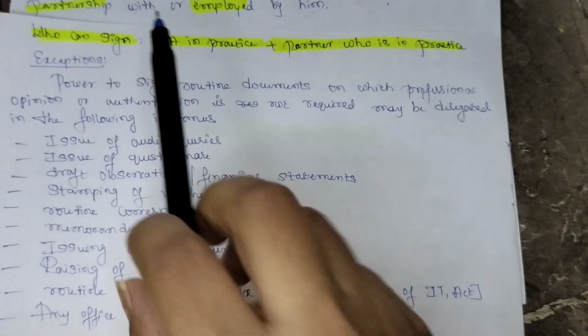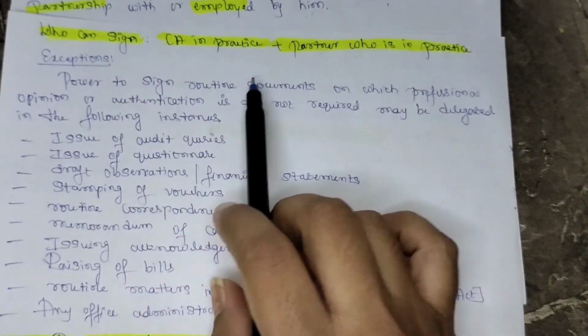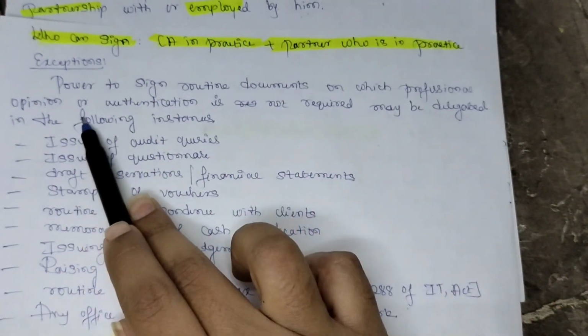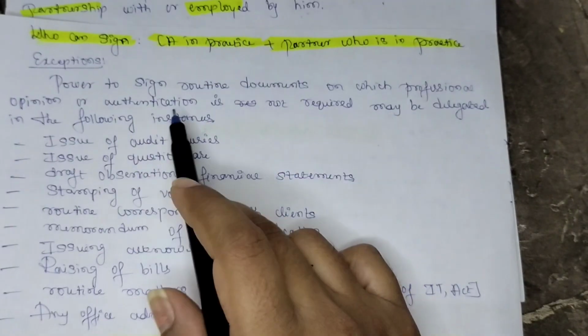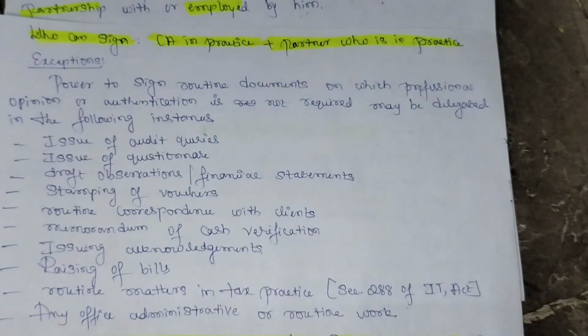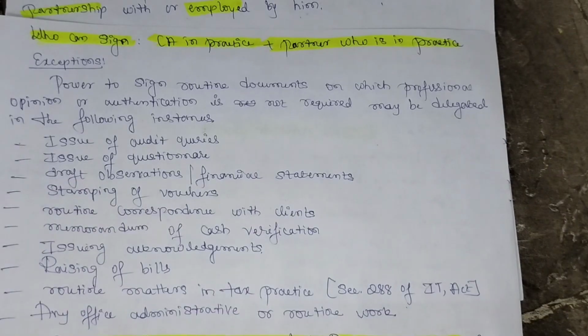Exceptions are also there. Power to sign routine documents on which professional opinion or authentication is not required may be delegated in the following instances. If there are routine documents for which no professional opinion or authentication is required, then any person in the CA firm, be it an article student or other employees, can sign those reports.